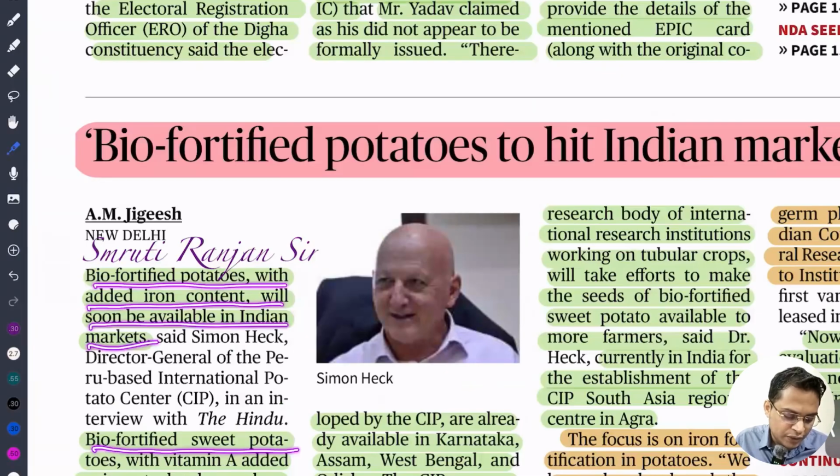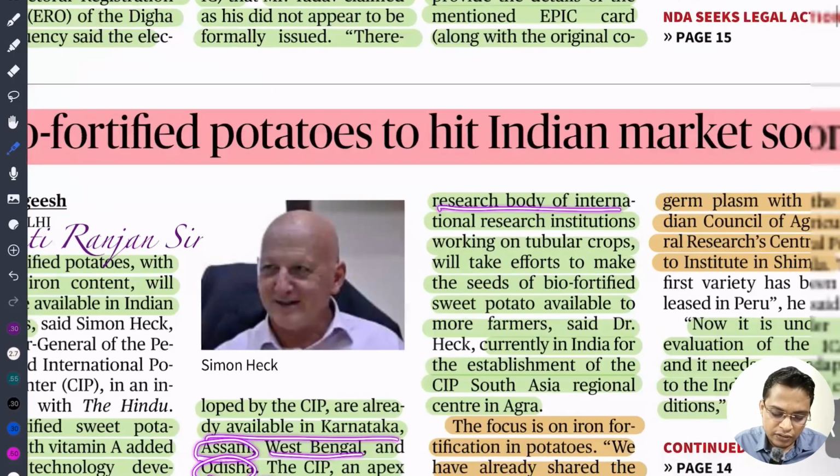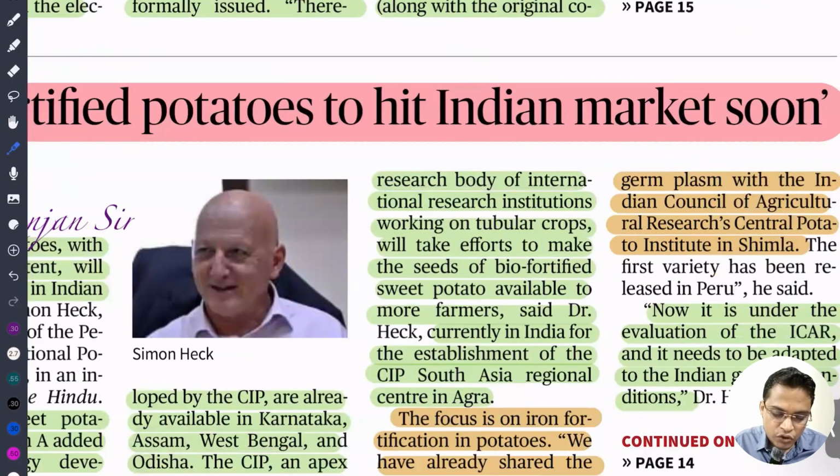Biofortified sweet potato with vitamin A added, using technology developed by CIP, is already available in Karnataka, Assam, West Bengal, and Odisha. CIP is an international apex research body. We will make efforts to make the seed of biofortified potato available to more farmers. If more farmers grow this biofortified potato, it is going to be helpful to fight against malnutrition.